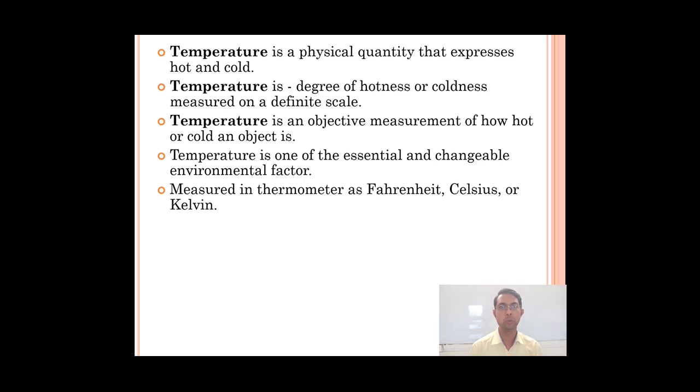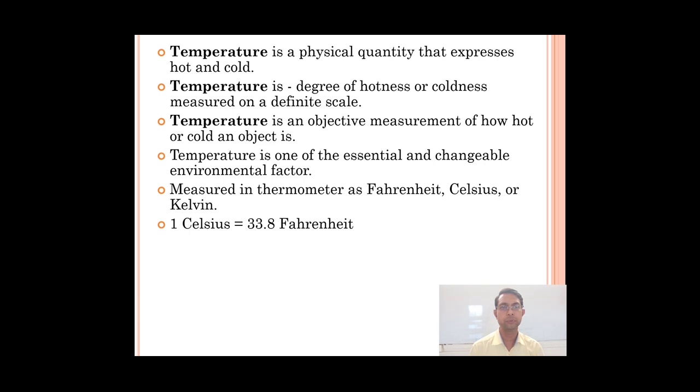It is measured in a thermometer as Fahrenheit, Celsius or Kelvin. These are the scales we can use for the measurement. We use a thermometer, and in the thermometer we can use either Fahrenheit, Celsius or Kelvin. Now 1 Celsius is equal to 33.8 Fahrenheit.